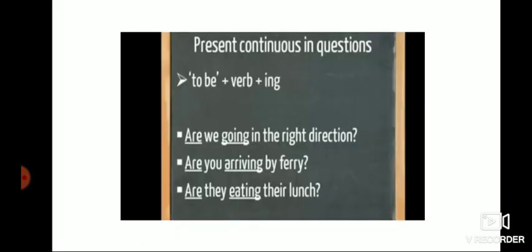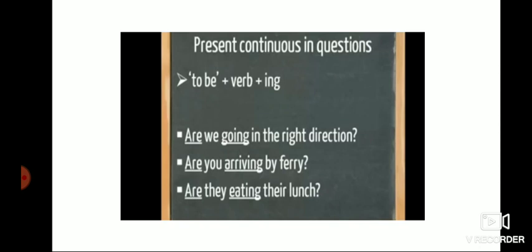If you make a question using the present continuous tense, you have to take the be verb and write it first, then make the sentence. Are we going in the right direction? We are going in the right direction. If you want to ask a question, you have to take the be verb and make a question. Are we going in the right direction?